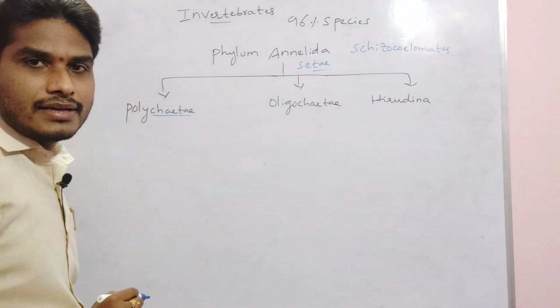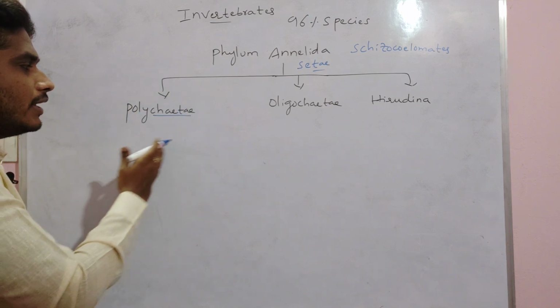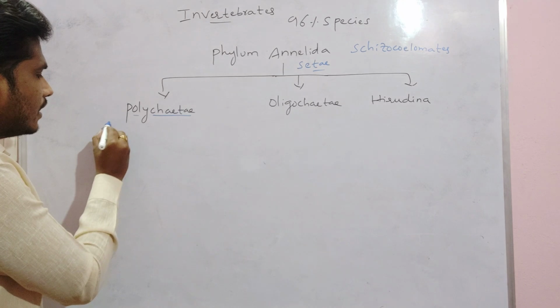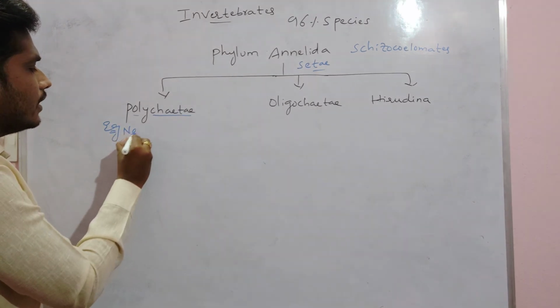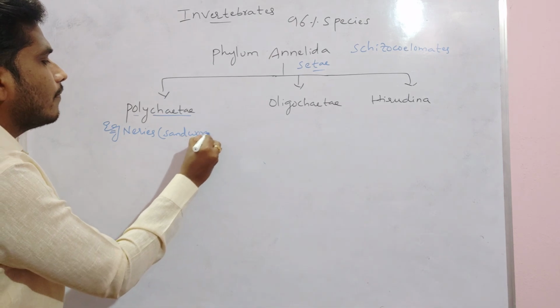Polychaetans: the name itself indicates it. Class Polychaeta: poly means many setae, they consist of many setae. The example of the Polychaeta we always take is Nereis. Nereis we commonly call a sandworm.